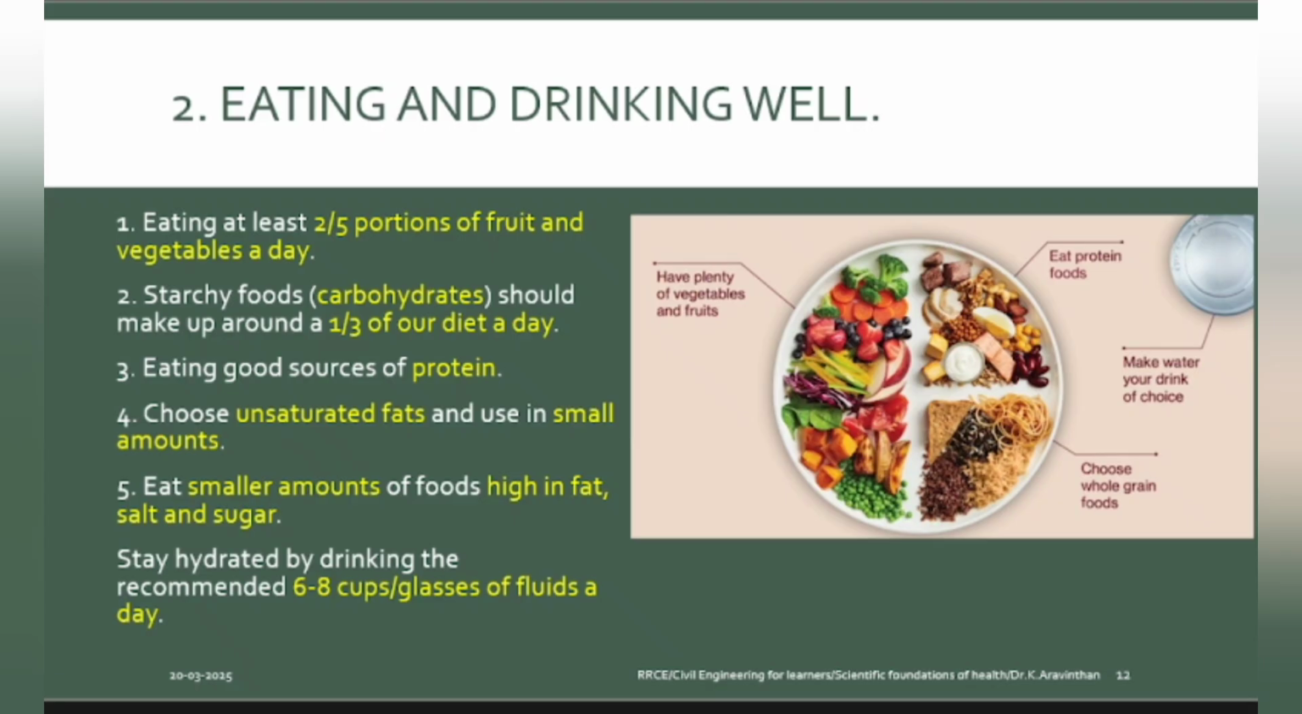In your meal, generally what are the things you should have? 2/5 of the portion should be fruits and vegetables. Then the next one is starchy foods. So what do we mean by that?